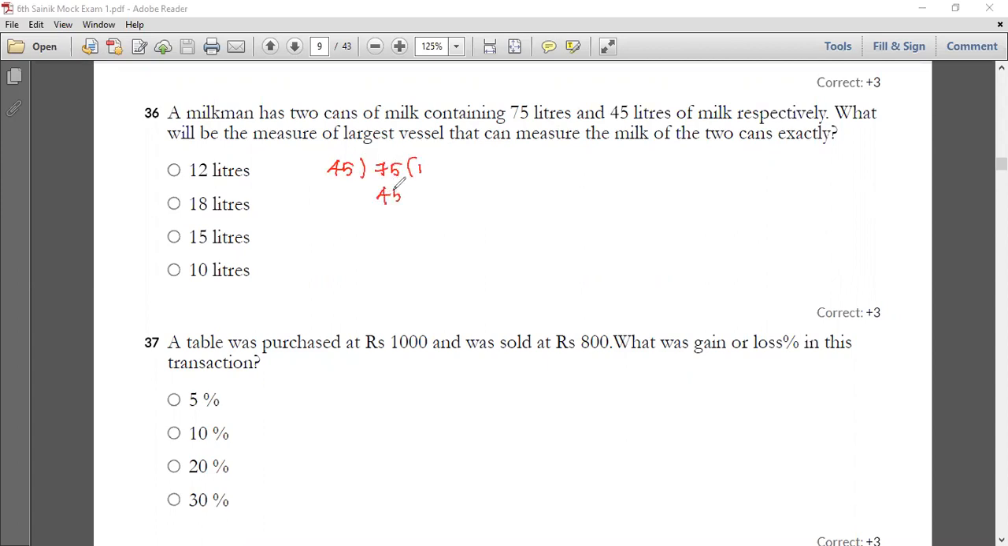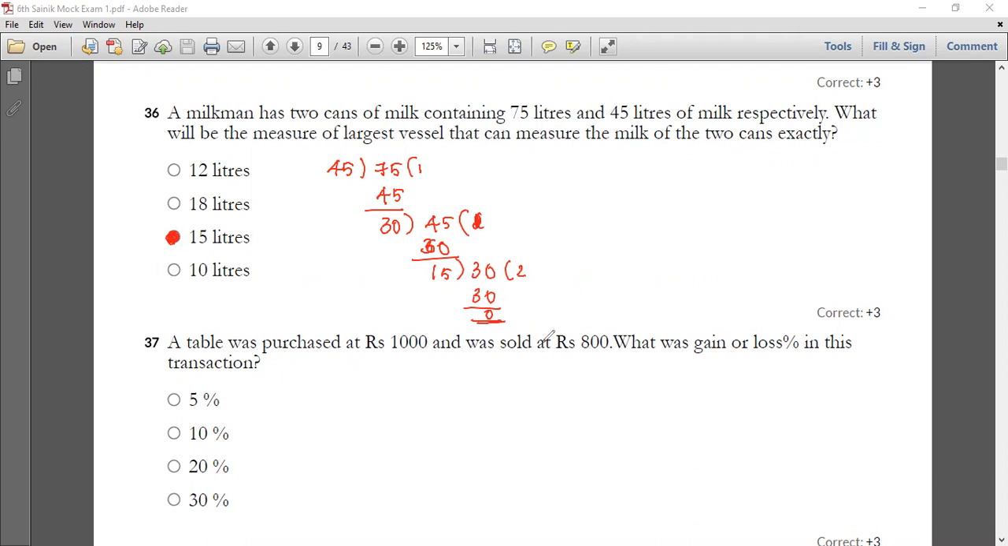45 ones are 45, 75 minus 45, you will get 30. Divided by 45, 31s are 30, you can take 30, and then 15 is the remainder. 30, 52s are 30. So your answer is 15 liters. That means your option C is the correct answer. Moving on to your 37th question.